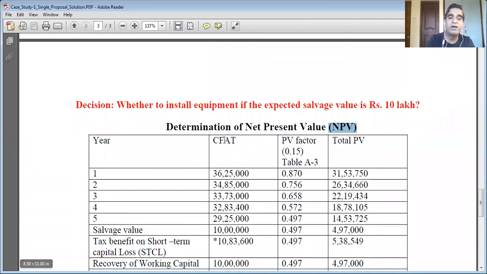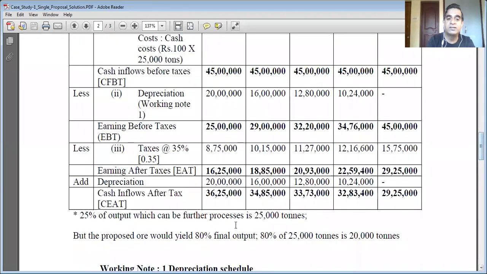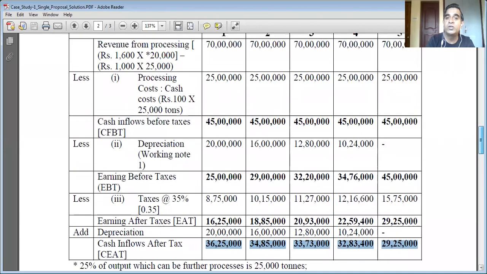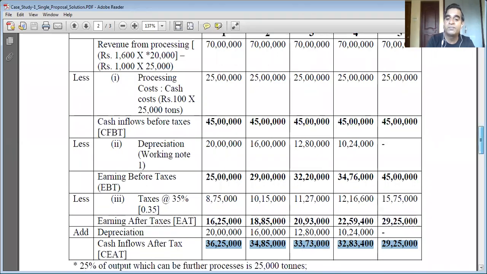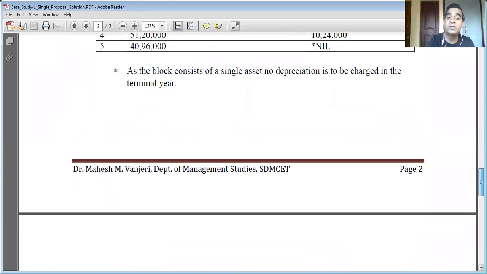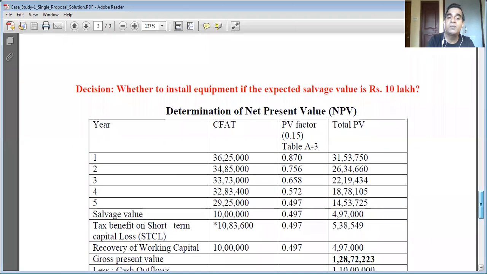Years 1, 2, 3, 4, 5. CFAT is nothing but what we just calculated, the cash flows after taxes. I am going to convert these cash flows to their present value because these are in the future, as you can see: year 1, year 2, year 3, year 4, year 5. These cash inflows are going to happen in the future, so I need to convert them into present value so that I can compare them with the present investment. So simply write down what we have calculated.